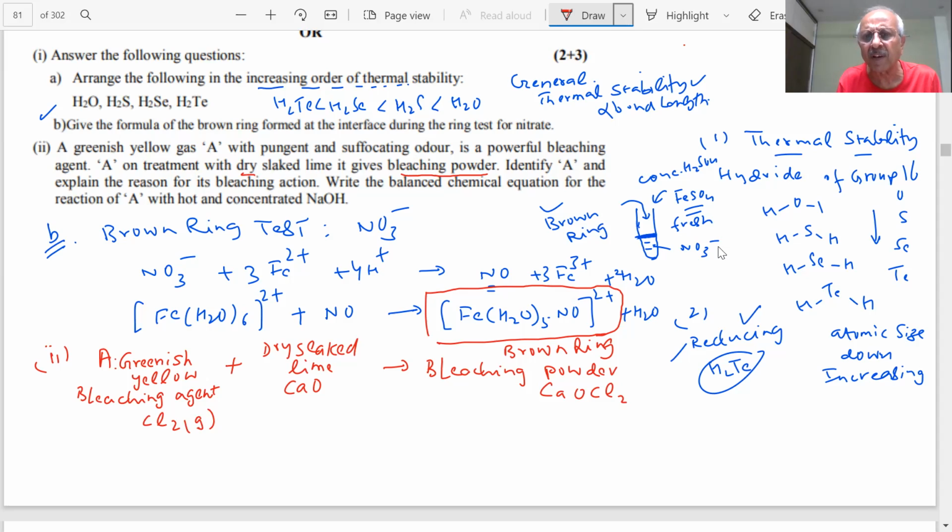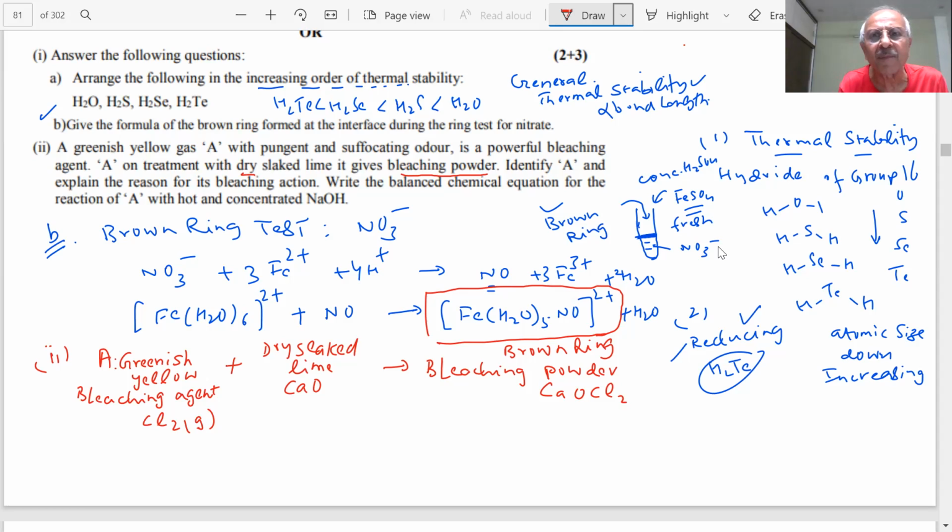We can say it like this because he has not asked the formula of bleaching powder, but we are saying bleaching powder CaOCl2. If he asks the exact formula of bleaching powder, then we know what it is. But in books, you will also see CaOCl2 written differently. This is not the correct formula. In 10th class, we are only giving this one.